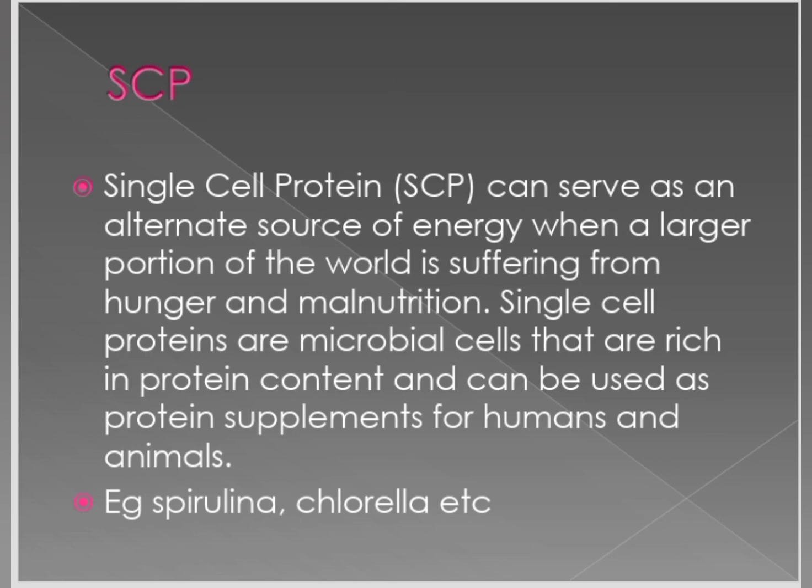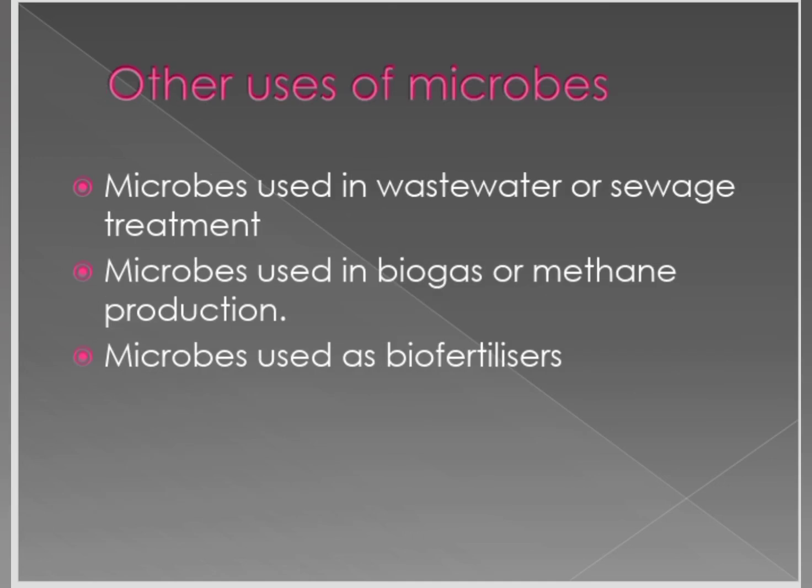Single cell proteins, SCP, can serve as an alternate source of nutrition when a large portion of the world is suffering from hunger and malnutrition. Single cell proteins are microbial cells rich in protein content that can be used as protein supplements for humans and animals, such as Spirulina and Chlorella. Other uses of microbes, in waste treatment, biogas production and as biofertilizers, were already discussed in previous videos. Please go through those videos and learn about them.